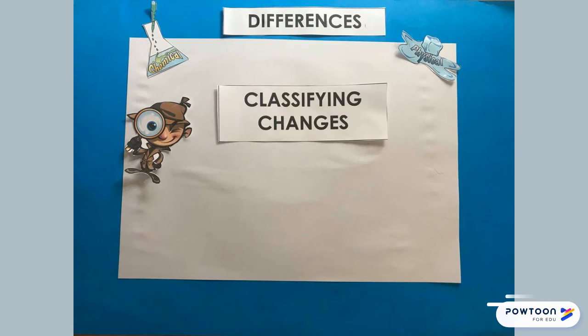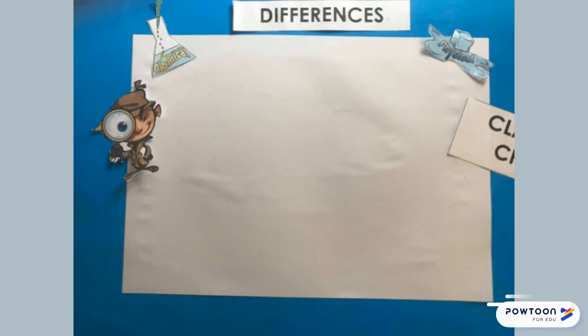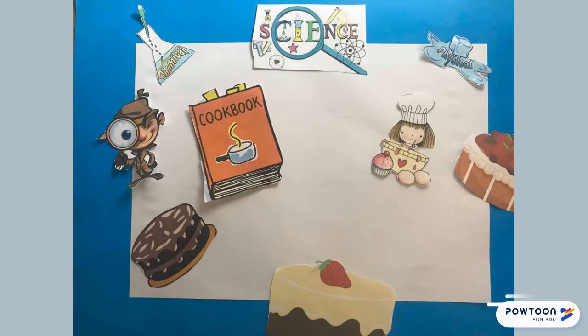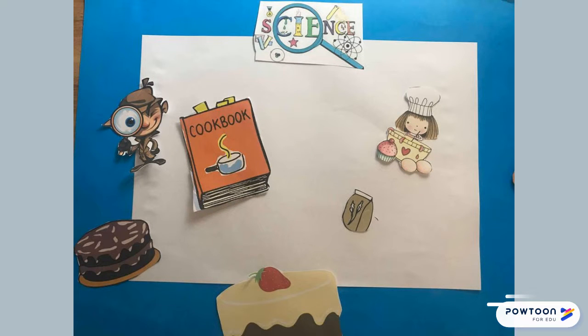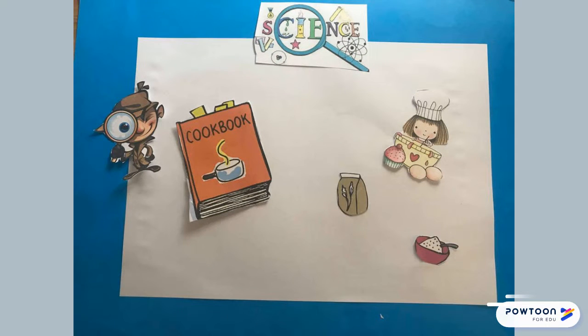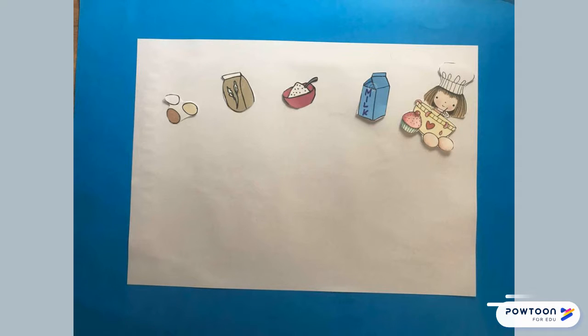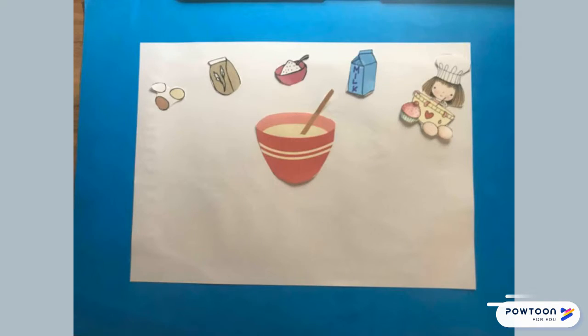Okay, boys and girls, now we know the difference between the two, let's investigate and get some evidence of classifying changes. Who loves cake? Better yet, who has baked one before? Well, there's loads of science happening when you cook. We begin with our ingredients: flour, sugar, milk, and eggs. In order to make the cake batter, we have to mix together the different types of matter.